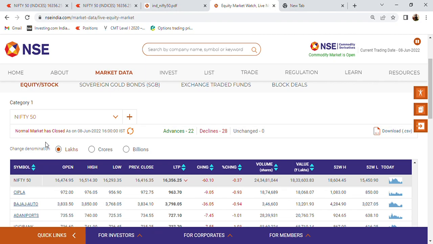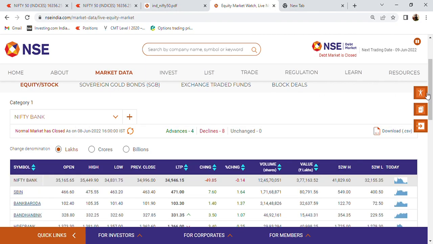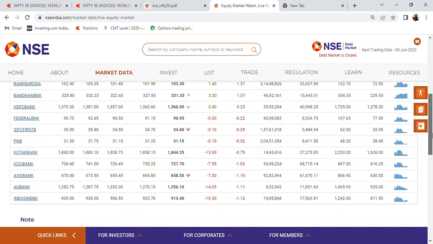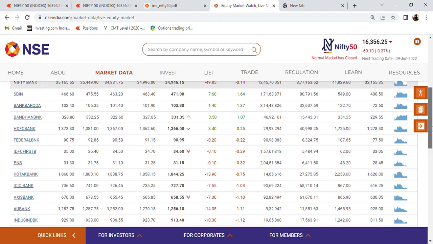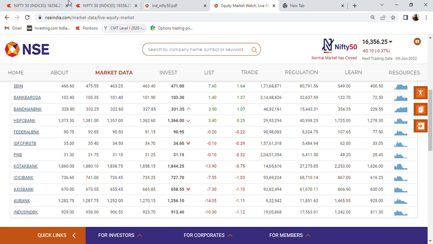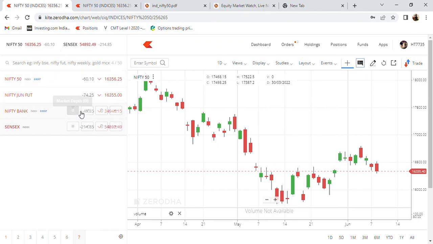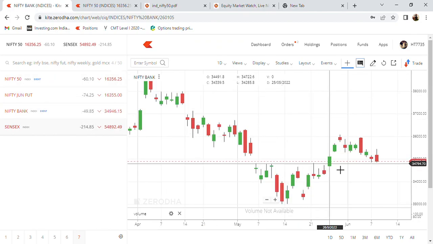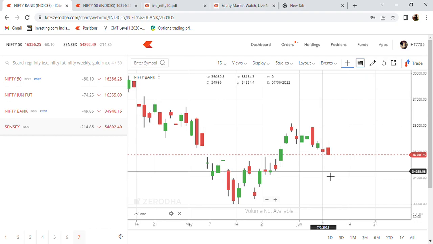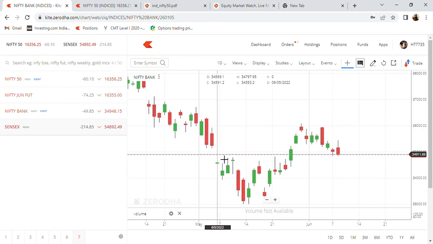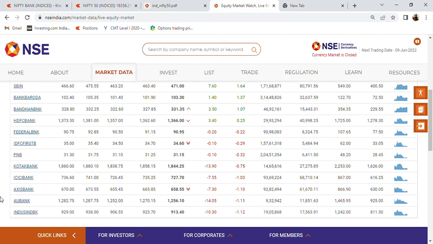Now I'm going to talk about Nifty Bank, and I have clicked on Nifty Bank. So all those companies which combinedly constitute the value of Bank Nifty, which is tradable in the FNO segment, come across, and I can actually see this is my index of Bank Nifty, which is right now at 34,946. It is my index which derives its value from all the banking companies which I just showed.